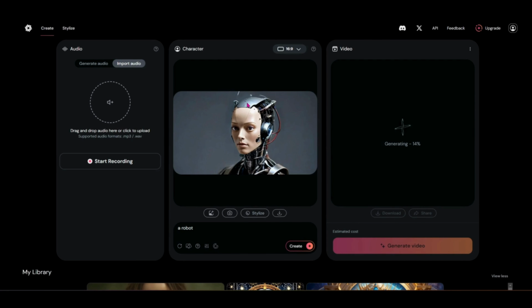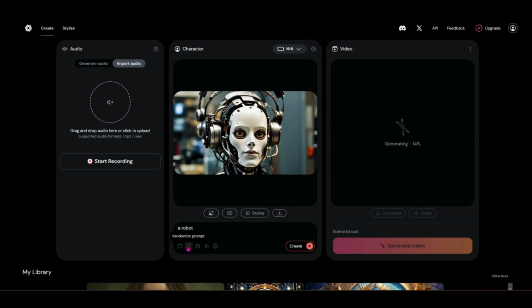So this is that free version. I'm not really feeling that. That doesn't look very good over here. So let's go ahead and randomize that. There is also a random prompt here if you just don't know what to make and so you just want to use this. You can go ahead and just come in and hit random prompt and see what you get and don't throw a fit.